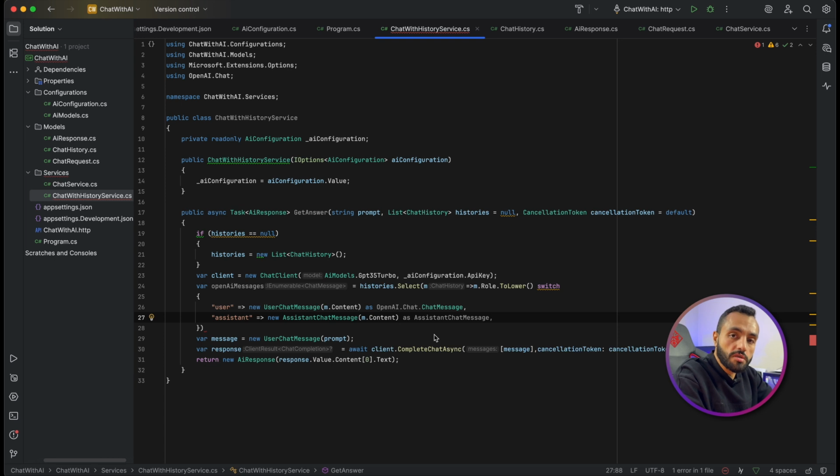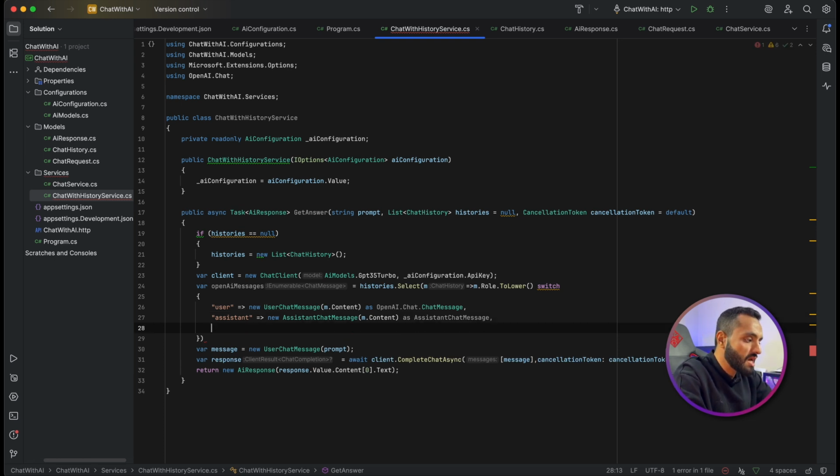There are many roles. You can go to the documentation of OpenAI, and one of the roles, for example, is that you can create a system chat message, which is a ready-made message. You will build it, and your application can send a specific message once specific words come with the customer messages, so we will immediately reply with this message. And the last one, I will just make it equal to null.